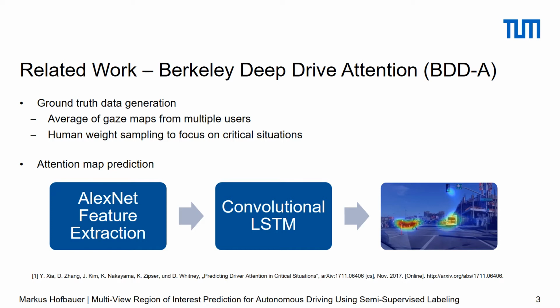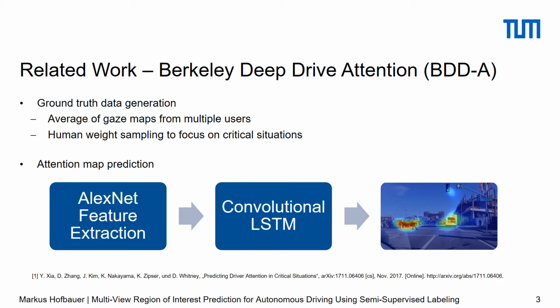Further, the humans observing the driving scenes should report critical situations. This so-called human weight sampling will put a higher focus on these critical situations. Then, for the attention prediction, the model gets an RGB image as input and extracts AlexNet features. The features are fed into a convolutional LSTM, which outputs the attention map. The image on the right shows an attention map with colored scale as overlay for the RGB input image. Red represents the highest attention, whereas blue is the lowest.